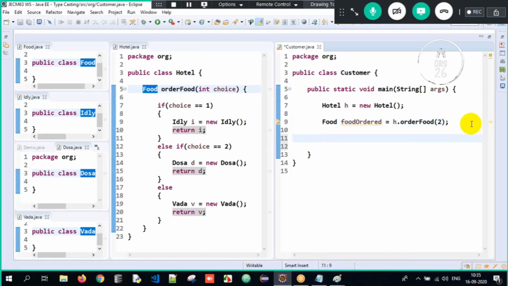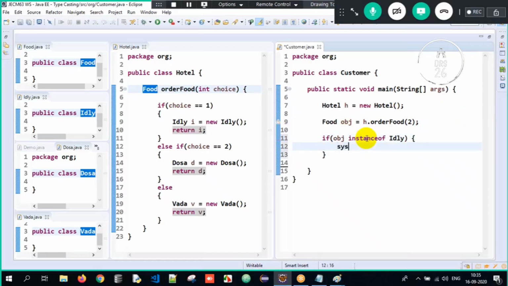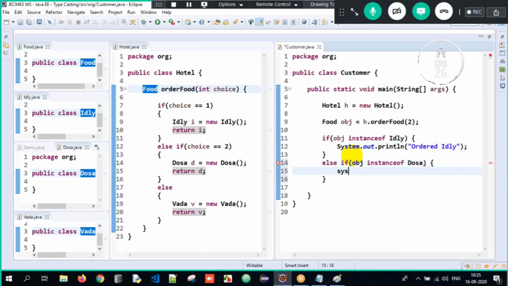So now I will check the references here. I'll write it as obj. If obj instanceof idli, you can downcast it over here. I'll just write it as ordered idli. I'm just writing it in a neat way. If you want, you can do this downcasting and access the properties of idli also, but I'm just trying to do it over here. Else if obj instanceof dosa, I'll write sys out. Just a moment.